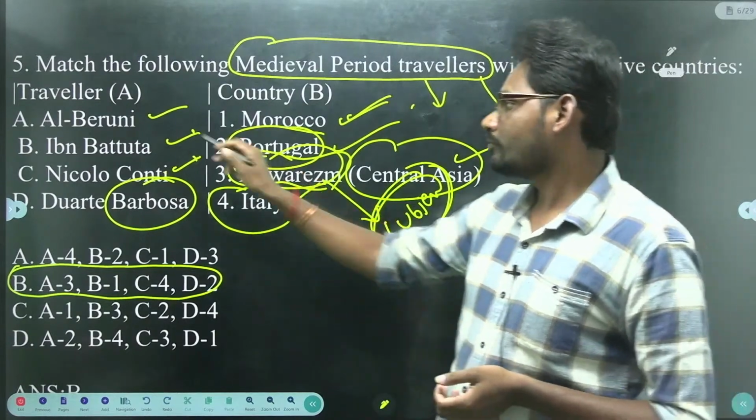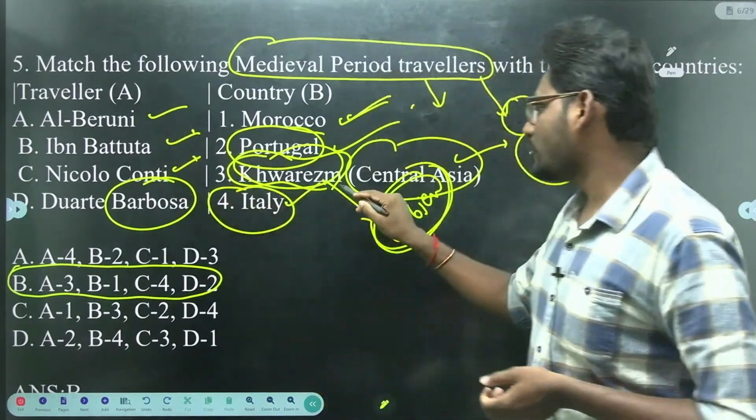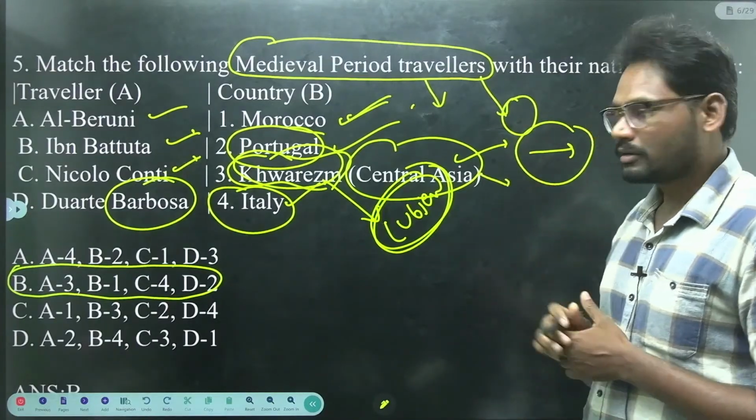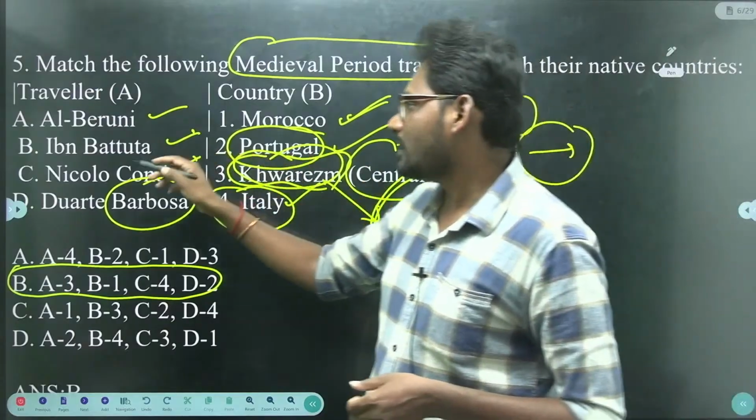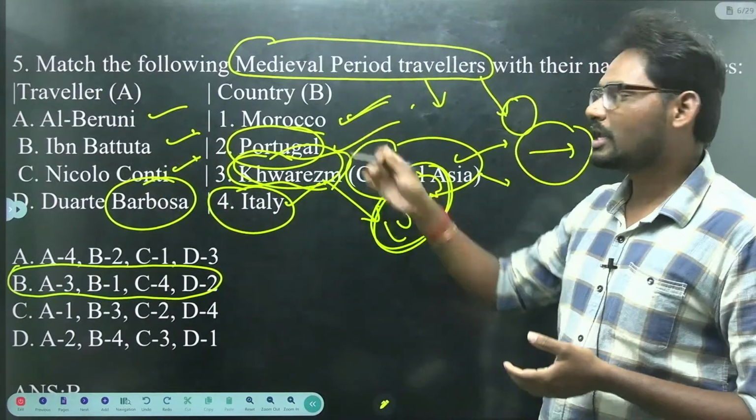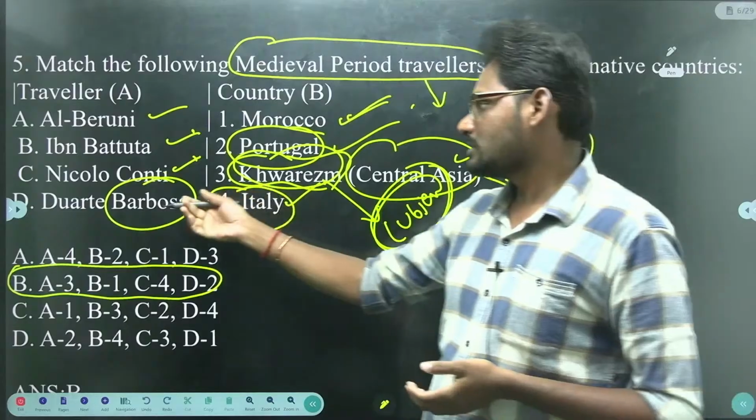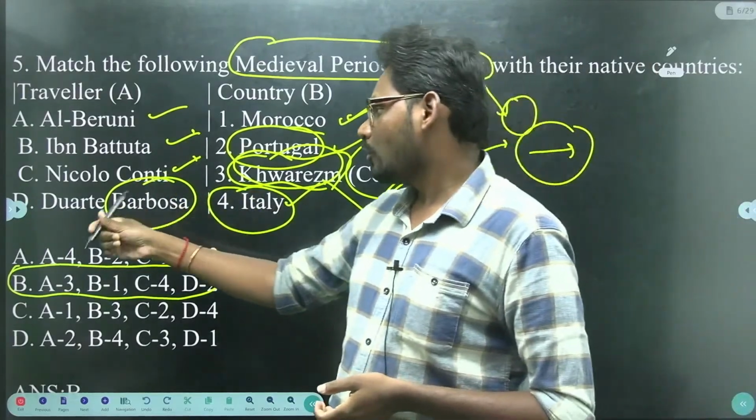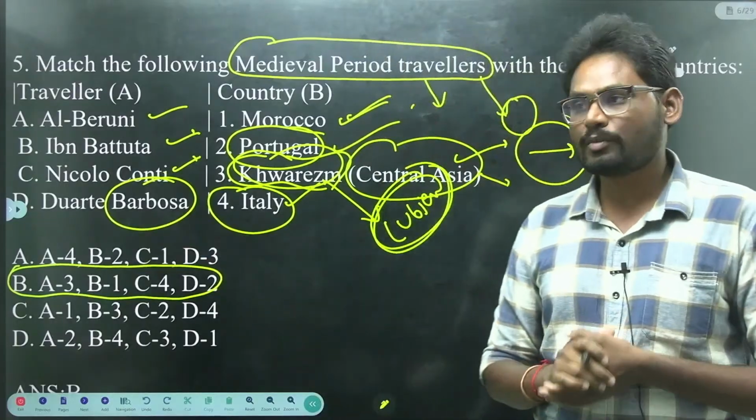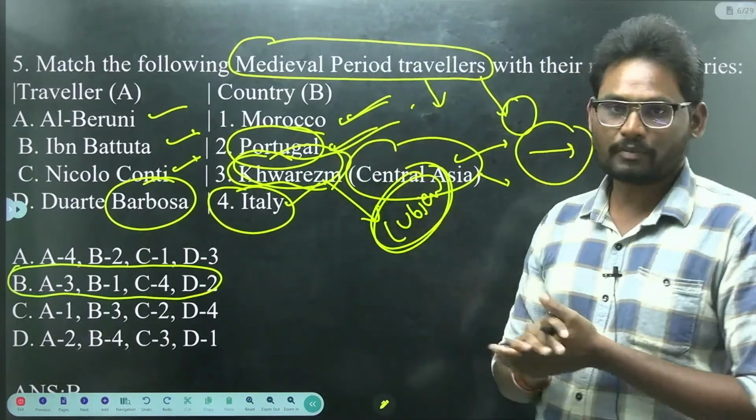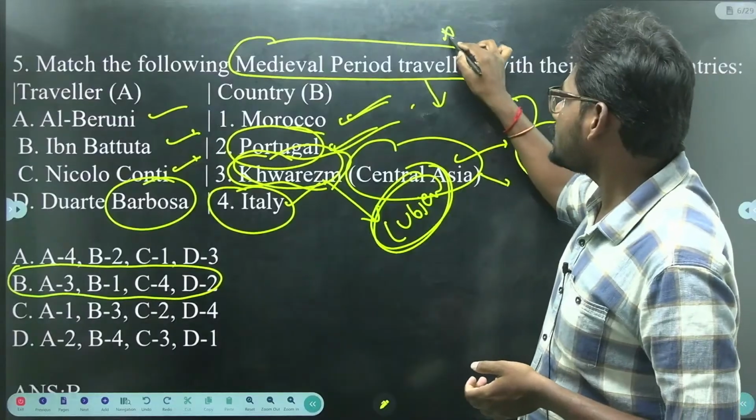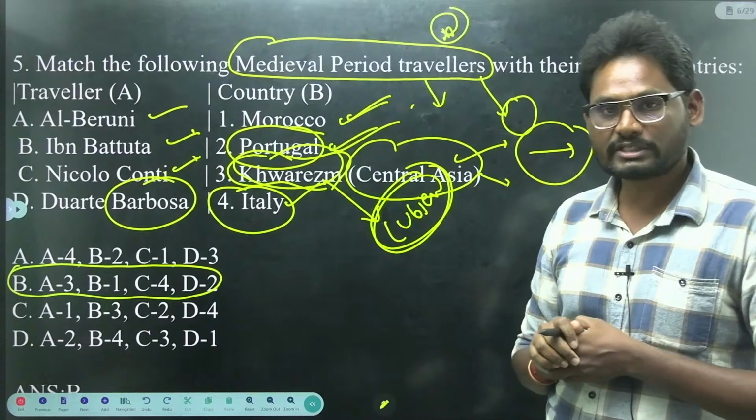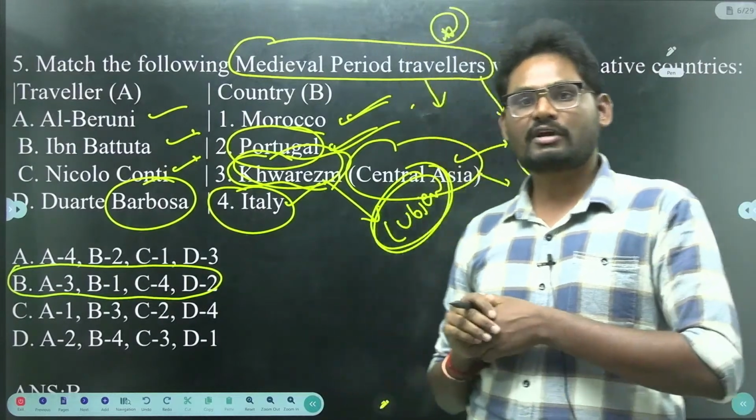Once again, Alberuni belongs to Kwarjim, located in present Uzbekistan, from Central Asia. Next, second we have Ibn Battuta, who belongs to Morocco, whereas Niccolo Conti belongs to Italy. And fourth we have Duarte Barbosa, who belongs to Portugal. So it is a very important topic, the foreign travelers who visited India, for our examination point of view.